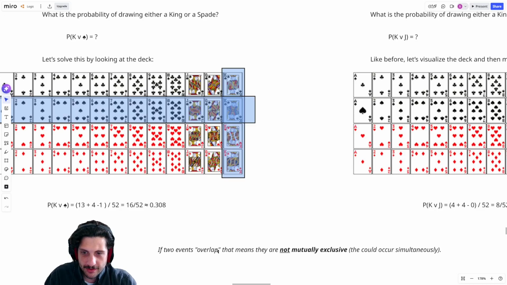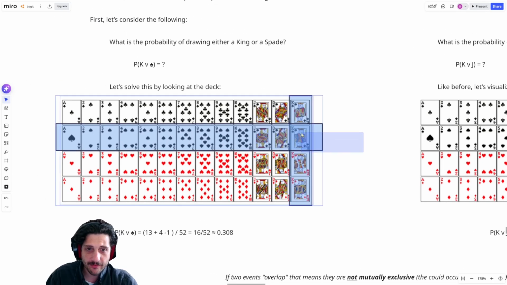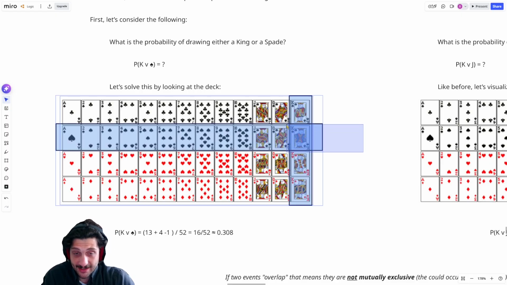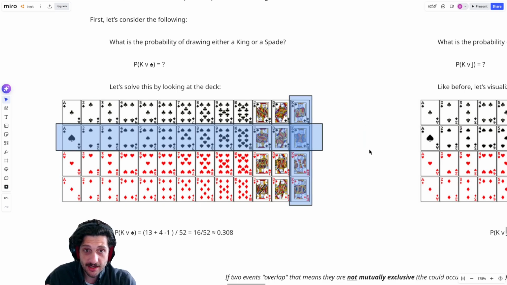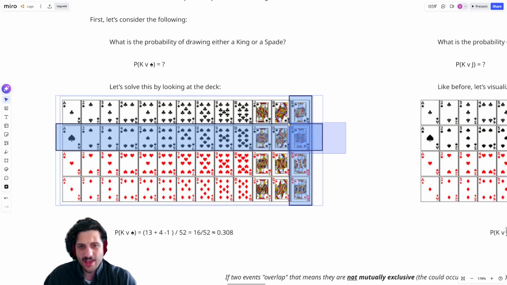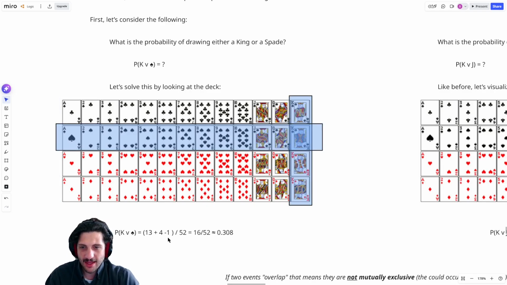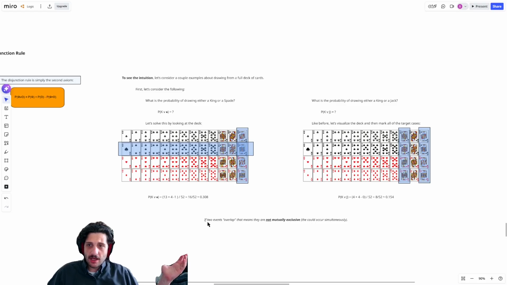But the real thing to be thinking about is when they are not mutually exclusive, right? When having a King doesn't mean, right, you could have both a King and a spade. Being a spade doesn't exclude you from being a king. You could have both. And when we have that overlap, when we have the possibility of being both, that's when you want to be able to subtract off that double counting. So that's really the general idea. That's how disjunction works in probability, right?